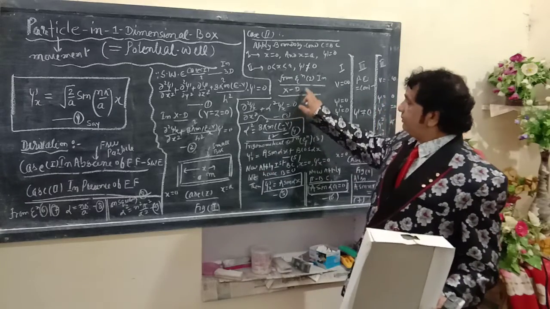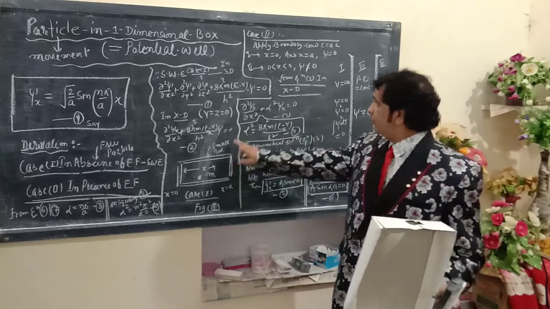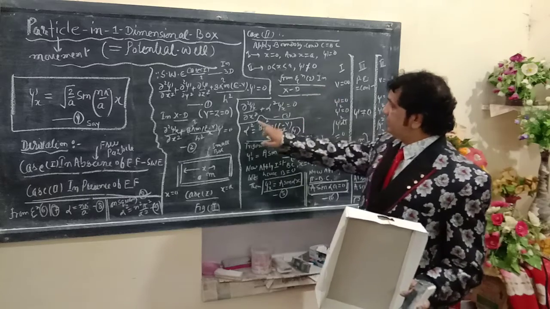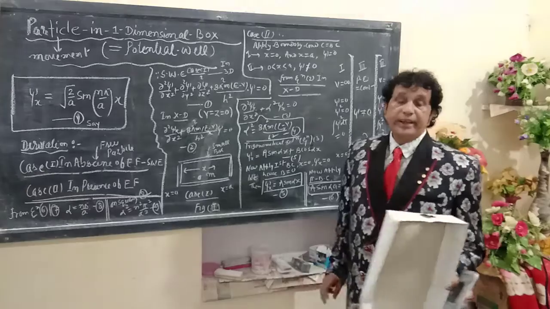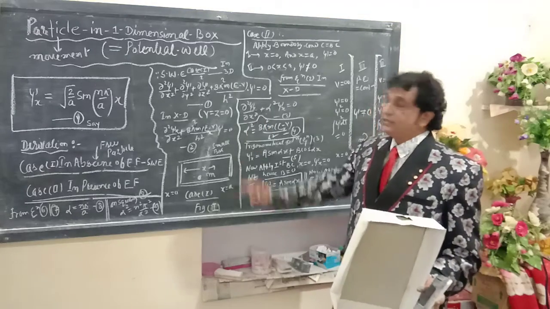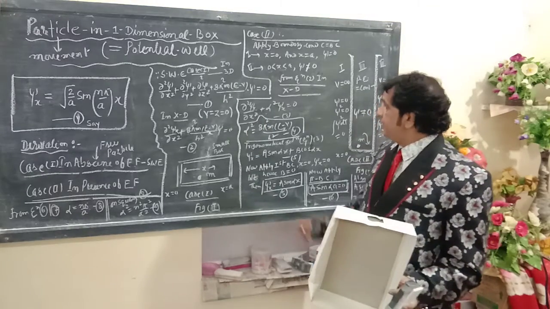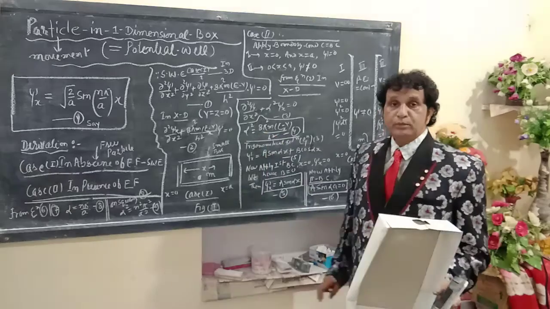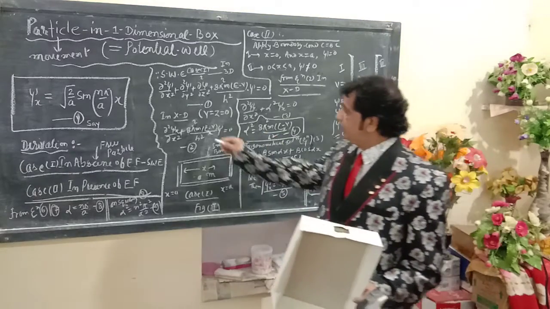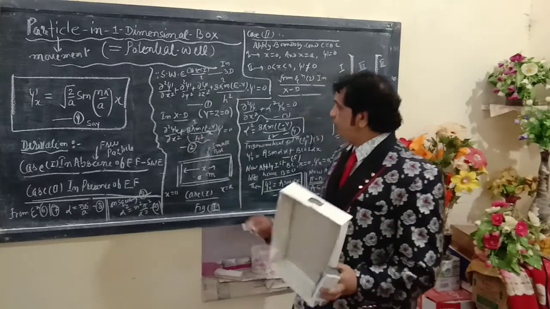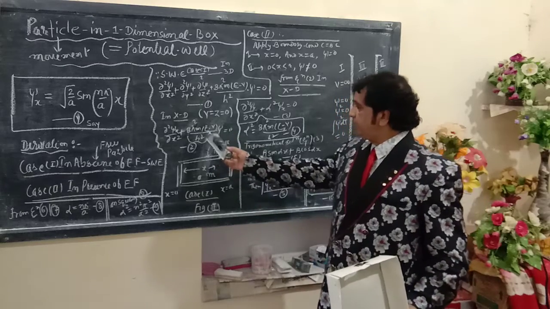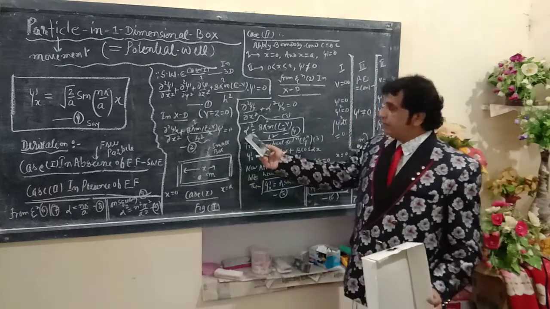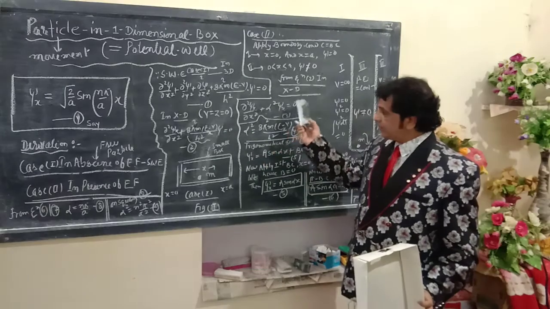Let us proceed from equation number 2, in the x direction: del square psi x plus del square psi x, where I am substituting this whole value 8 pi square m upon h square, replaced by alpha square.